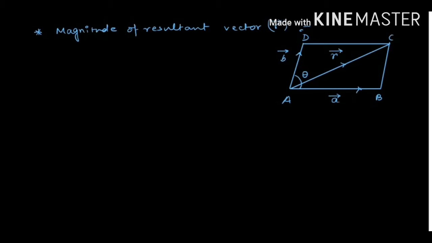For this, we consider that the angle between vector A and vector B is theta. Now we extend the side AB up to E such that this length CE is perpendicular to AB. So this angle is 90 degrees. Now if this angle is theta, then this angle is also theta. Now consider the triangle AEC.